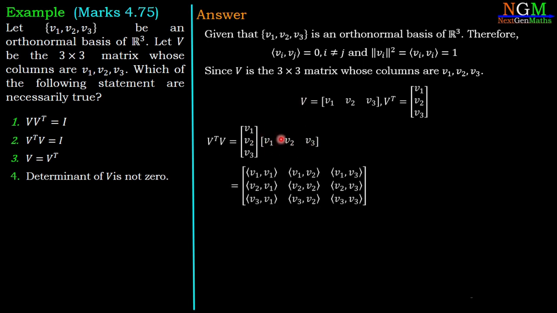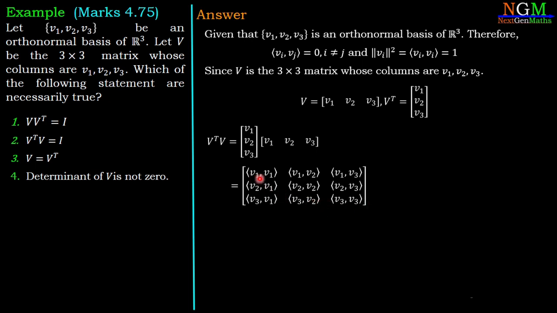If we take the multiplication, then we have a 3 cross 3 matrix with the entries inner product V1 with V1, V1 with V2, V1 with V3 as the first row. Second row, inner product V2 with V1, V2 with V2, V2 with V3. And third row, inner product V3 with V1, V3 with V2 and V3 with V3.